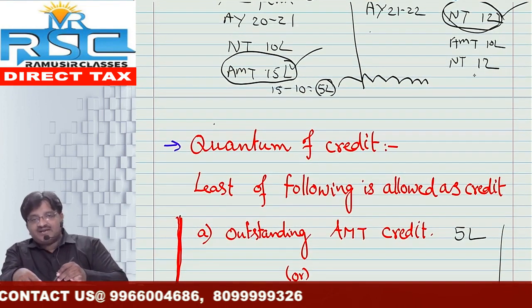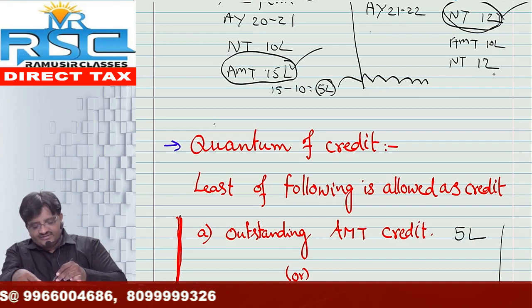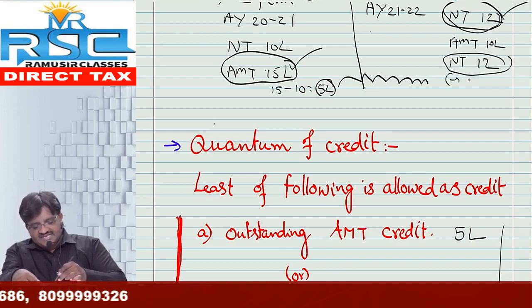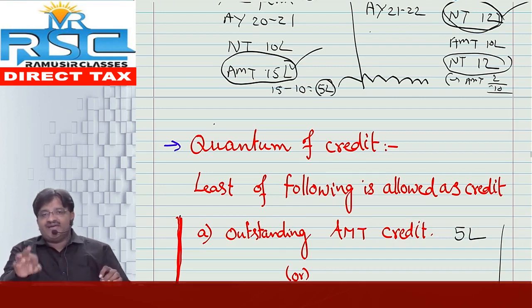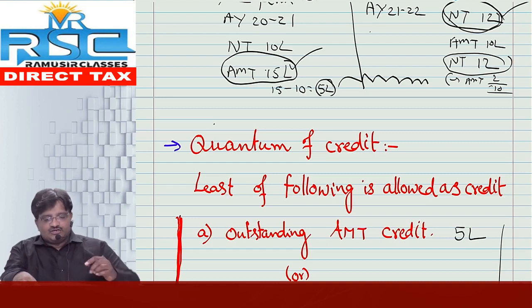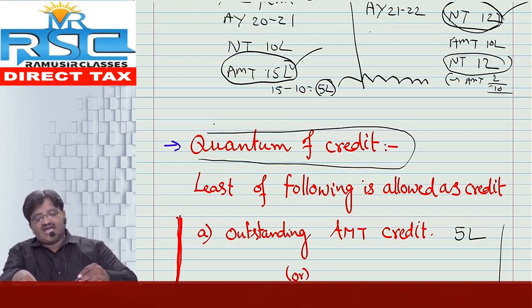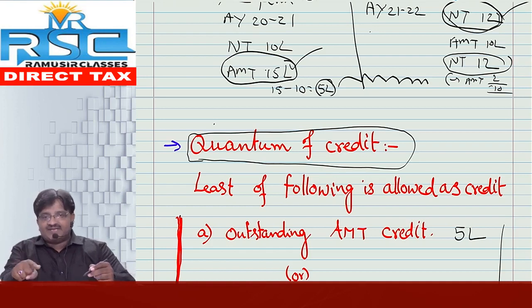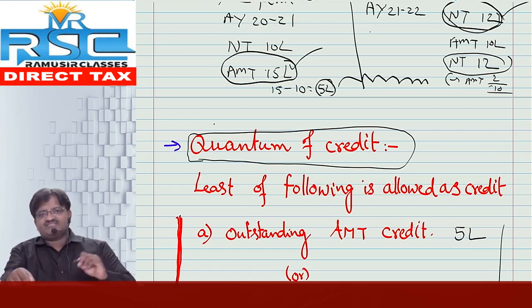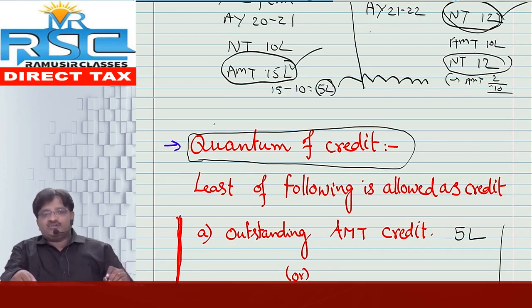So your normal tax liability in the assessment year 21-22 is 12 lakh, minus you have to adjust AMT credit of 2 lakh. So the net amount of 10 lakh is what you have to pay as tax. That AMT credit can be carried forward for a minimum period of 15 years and it can be adjusted in the year in which your normal tax liability is greater than the alternative minimum tax.